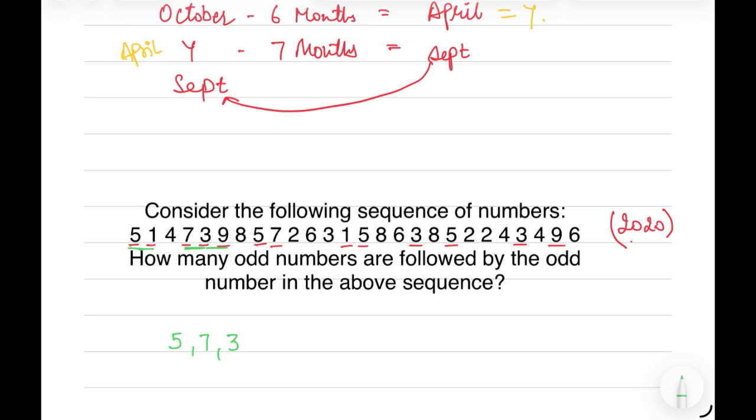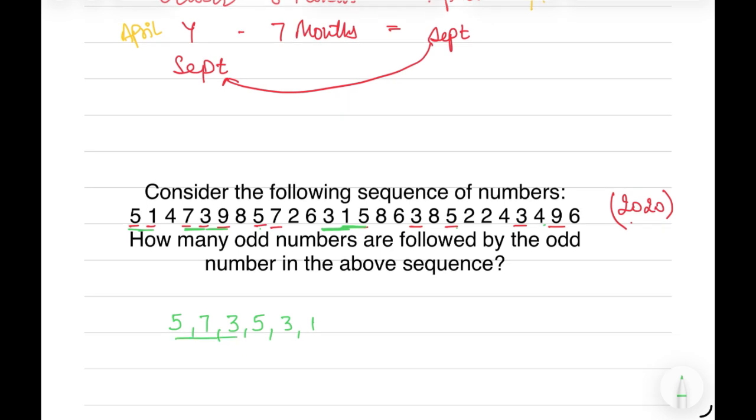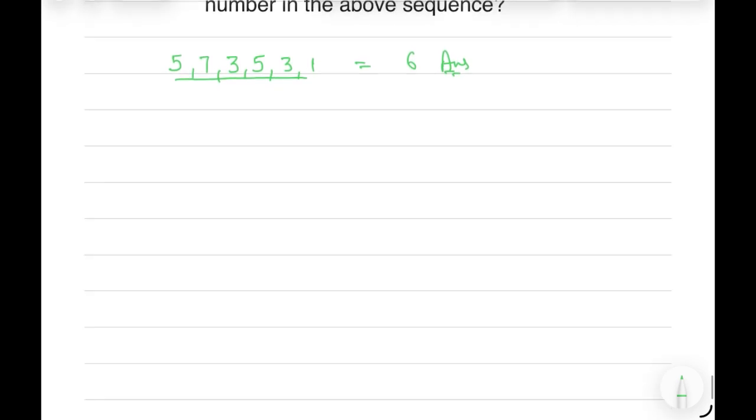Next odd number is 5, which is followed by 7. Yes, this is also a possibility. So 5 is followed by 7, also counted. But 7 is followed by 2, not counted. Then the next number we have is 1, which is followed by 5, also an odd number, counted. And 5 is followed by 8, not counted. And next we have 3, followed by 8, an even number, not counted. 5 is followed by 2, even number. 3 is followed by 4, 9, and 9 is followed by 6. So all are even numbers. So there are 6 odd numbers followed by odd numbers.